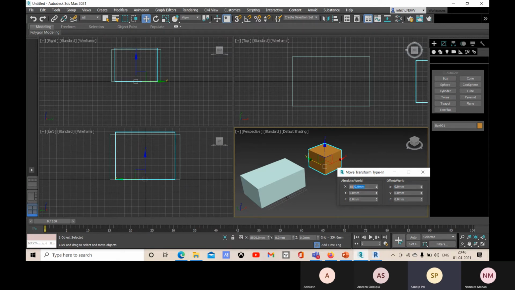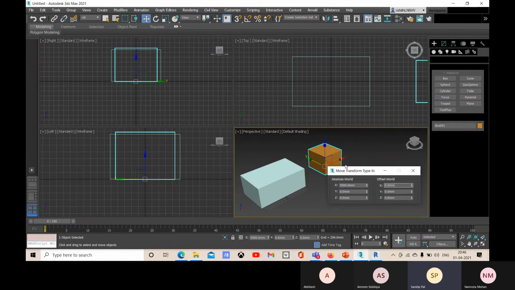So this value is calculated from the origin, and this offset is calculated from the last position. From the last position it moved 500 in the x negative direction, and the total value from the origin is 5500, right? So this is how we can move it.